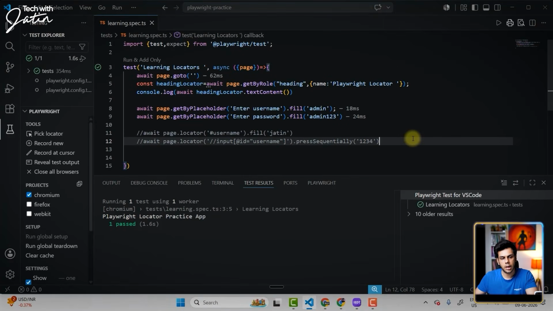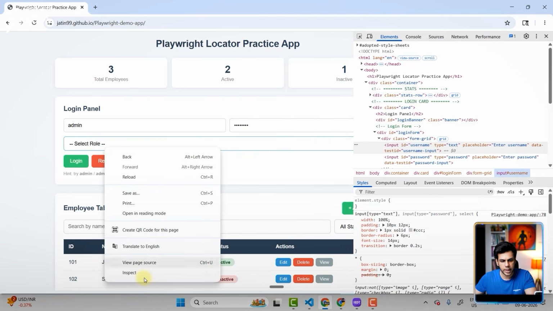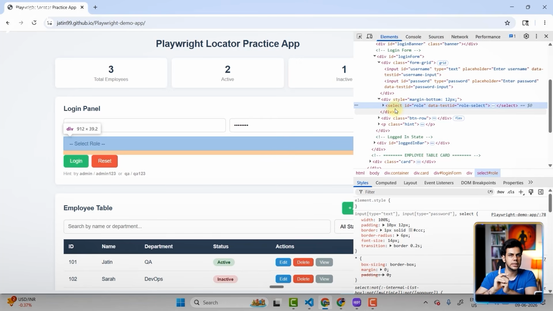Now, whenever you guys are working with drop downs, okay, the best way to work with drop downs is to use locators only. Why do I say that? Understand this part. If I go back over here, guys, you will notice this drop down that we have, if I click on inspect, we have a select tag, right? Now, chuck all the select tags and all the tags away because Playwright is always going to majorly be focusing on roles. Okay, the accessibility part. So over here, when I'm looking at this particular drop down, I have two approaches that I can take.